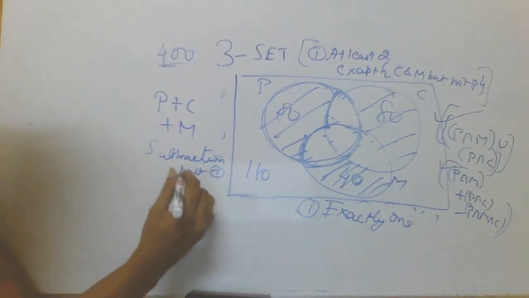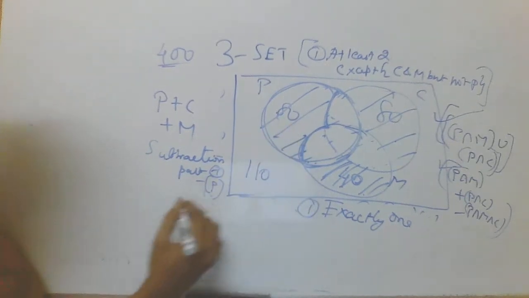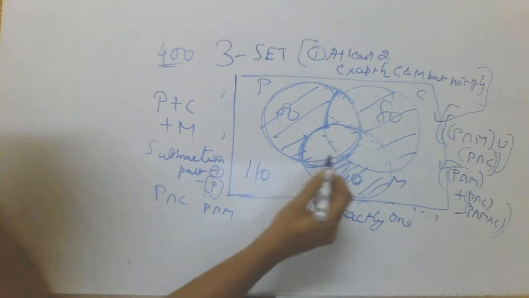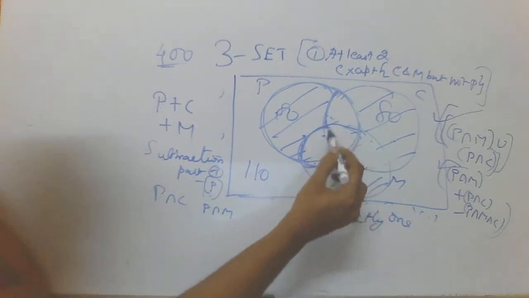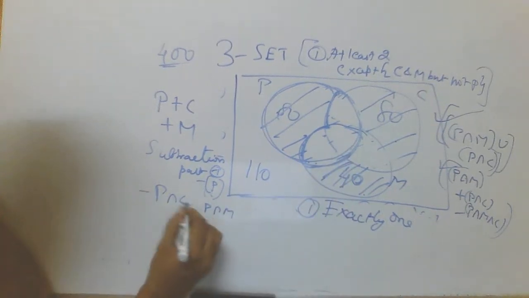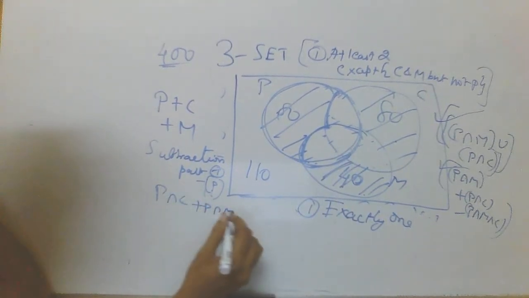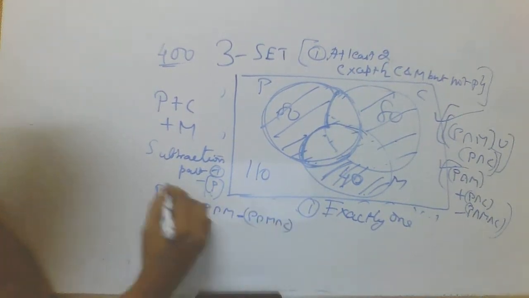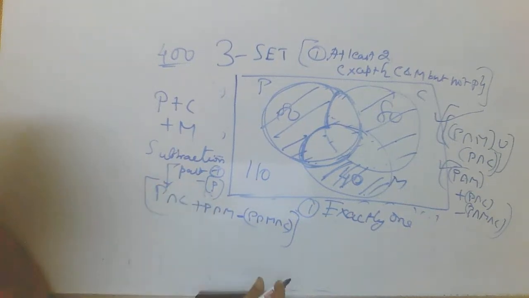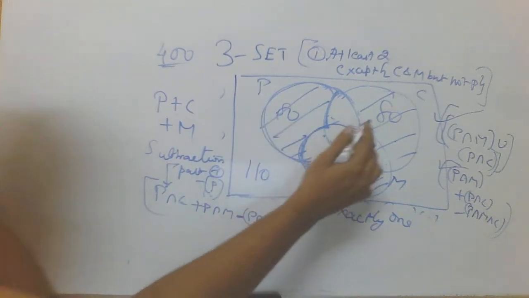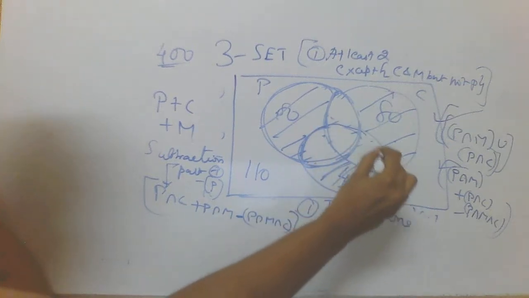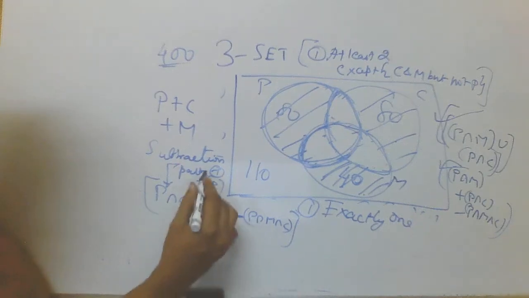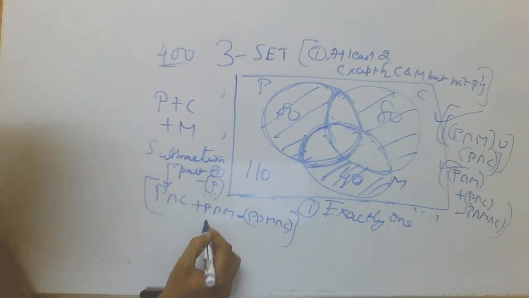For the subtraction part, first with reference to physics, what I have to subtract is P intersection C and then P intersection M. But when I subtract P intersection M, this portion gets additionally subtracted, so I have to add this one. So this is one subtraction factor, this is one subtraction factor, and P intersection M intersection C has to be added. This is my subtraction terminology. The same holds good for chemistry. In chemistry, this portion is unwanted and has to be deleted. For maths, this portion is unwanted and has to be deleted. So the subtraction part for physics goes like this.